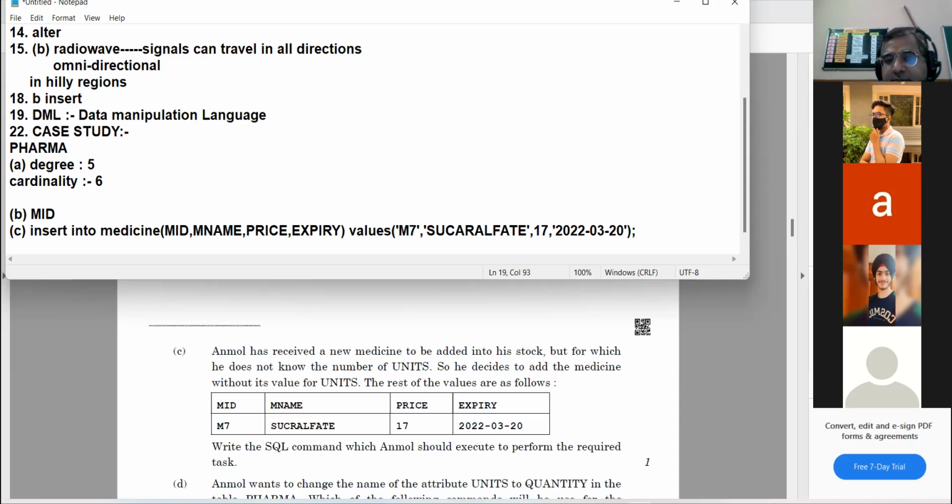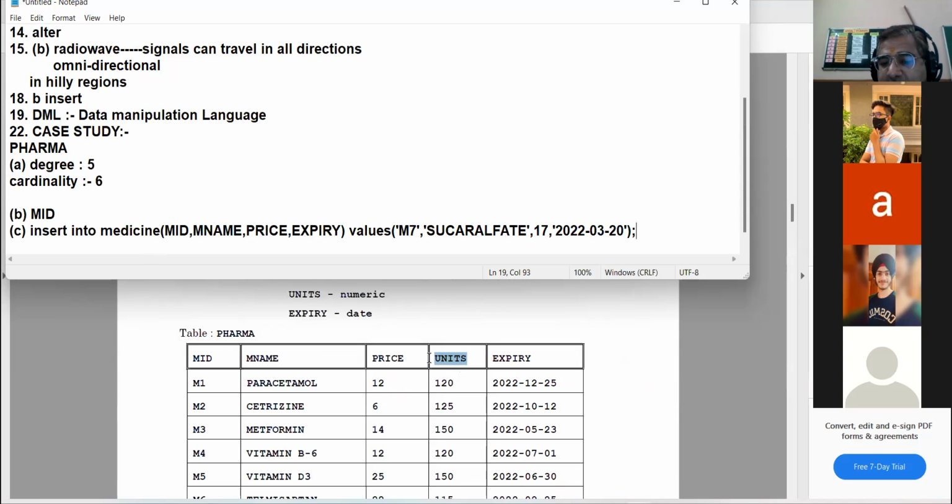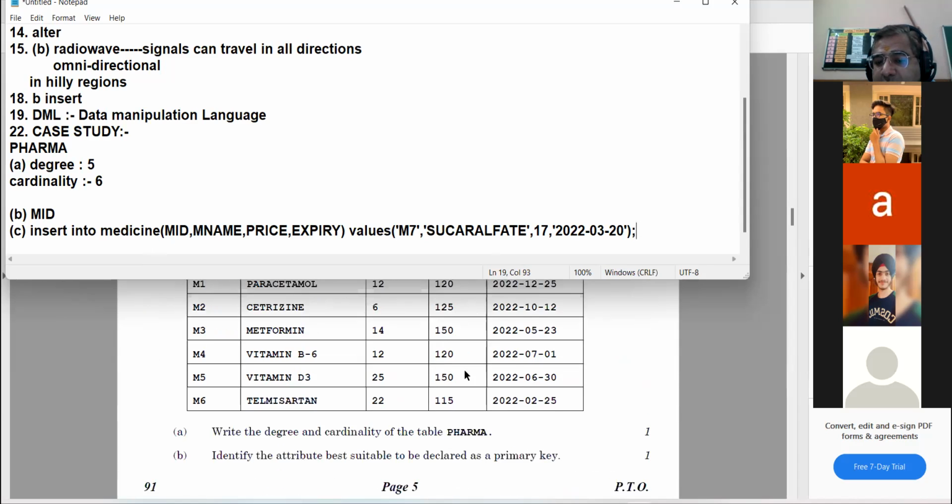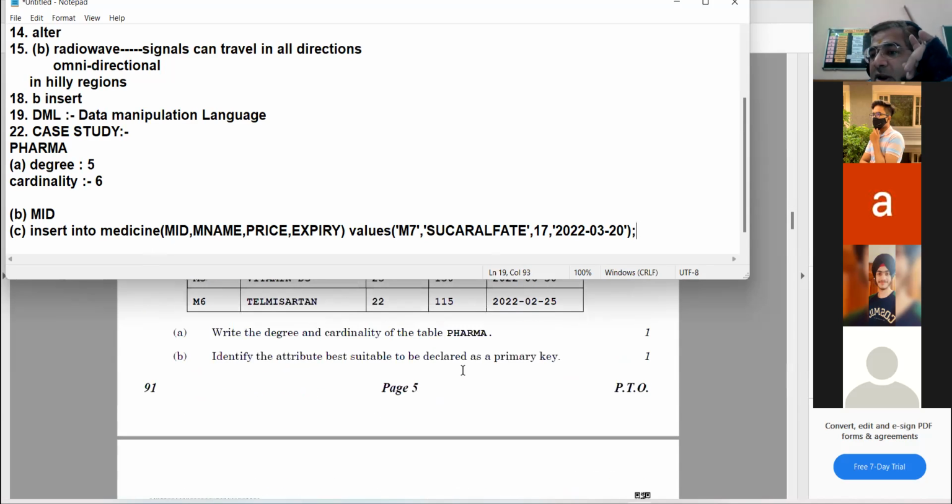And semicolon. Now when you will run this command, what will happen? Since I have not given any value for units, I have skipped units. मैंने units को skip कर दिया है, तो units क्या होगा? Null. Units will be null. Got it? Clear?